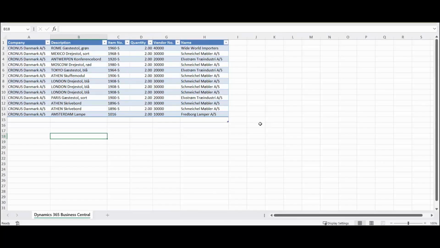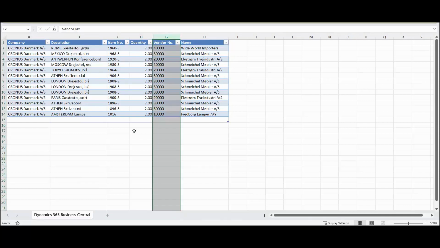The Excel file is downloaded with the item description, item number, quantity with the filtered quantity, and the vendor numbers.